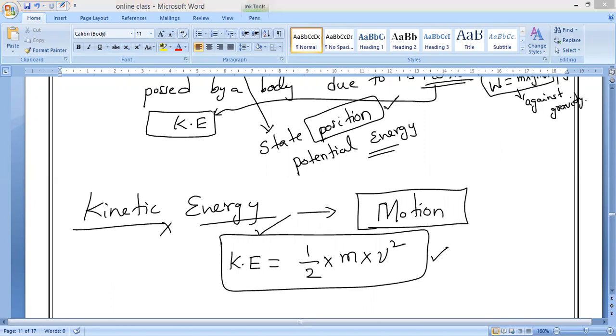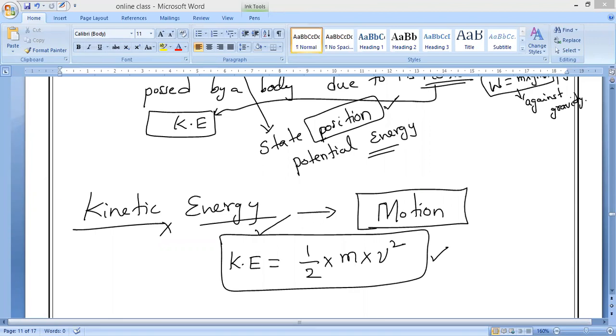Definition: The energy of a body due to its motion is called kinetic energy.